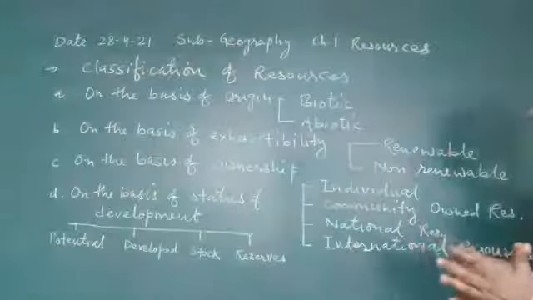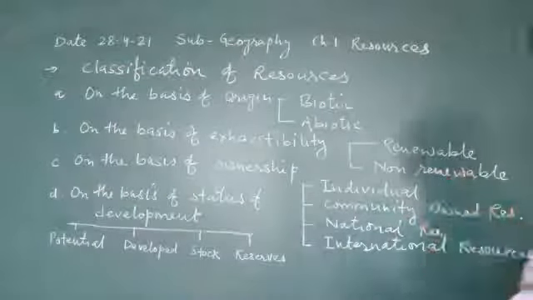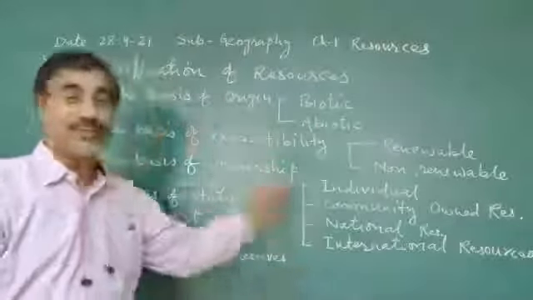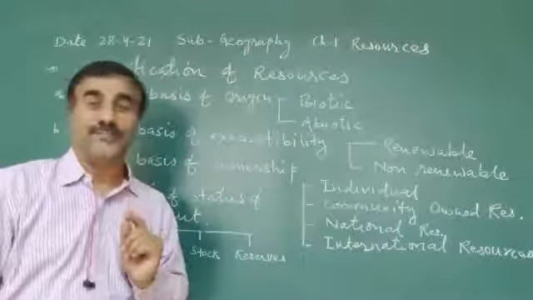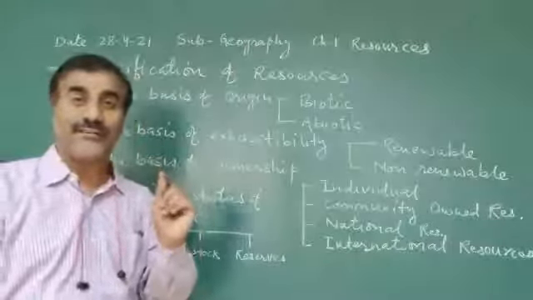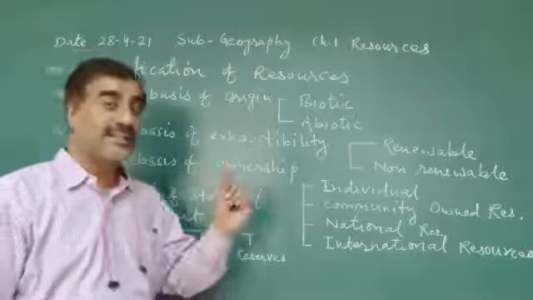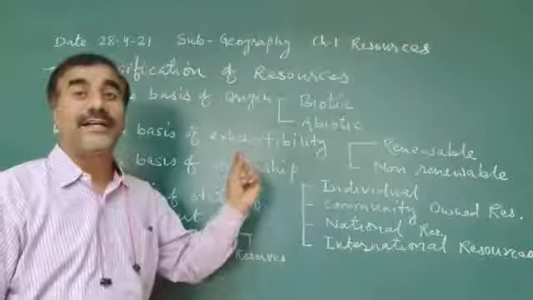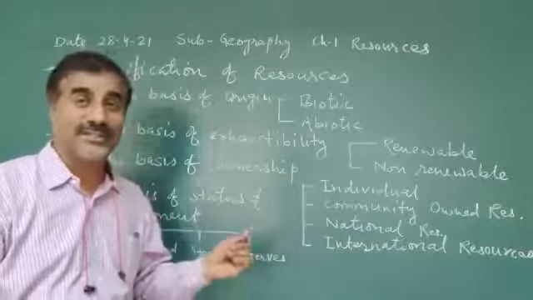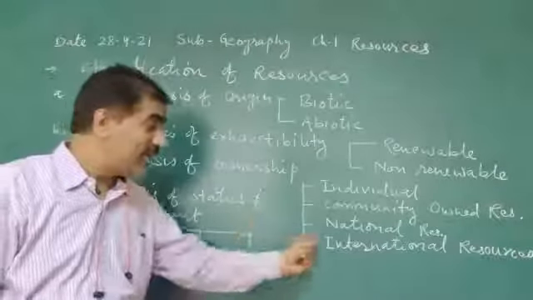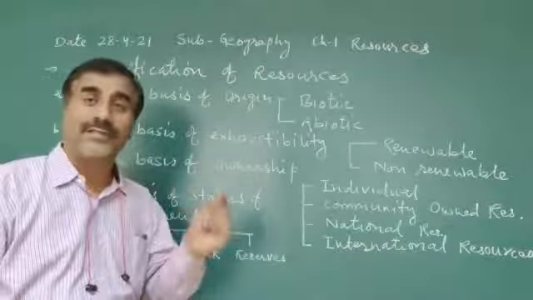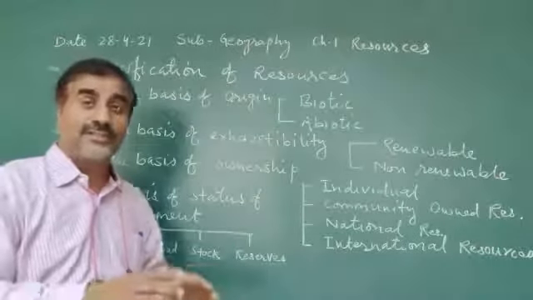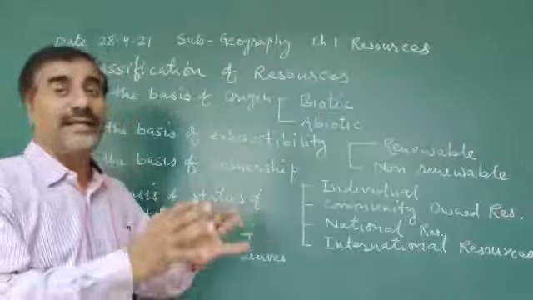Next resources are national resources and international resources. These two are important. Which resources will be considered national resources and which will be considered international resources? Take the first example of national resources: resources which are part of any nation.